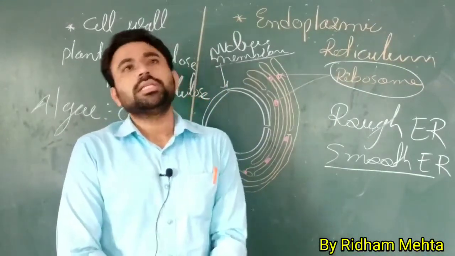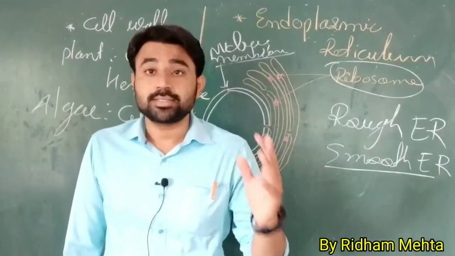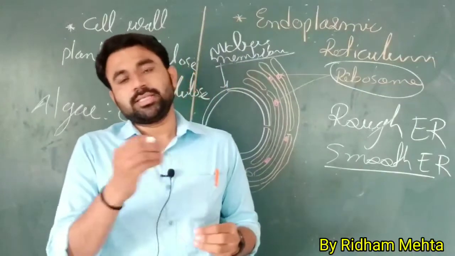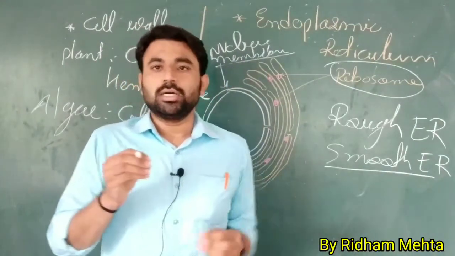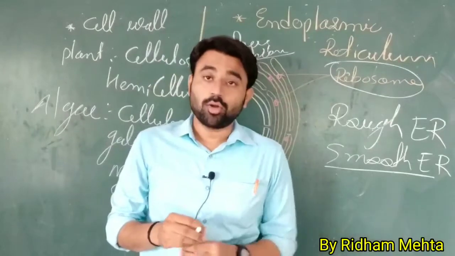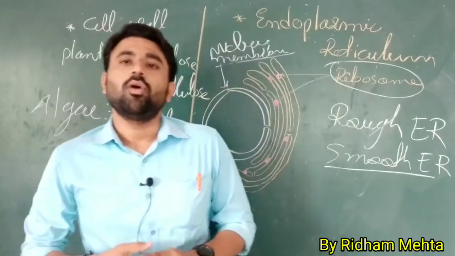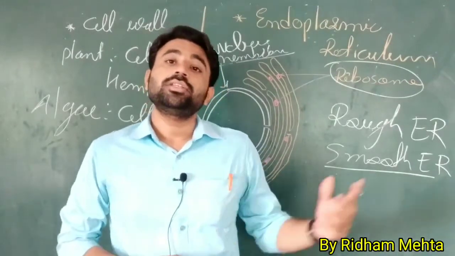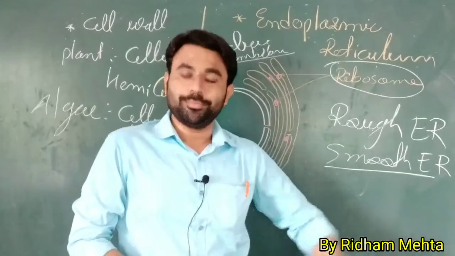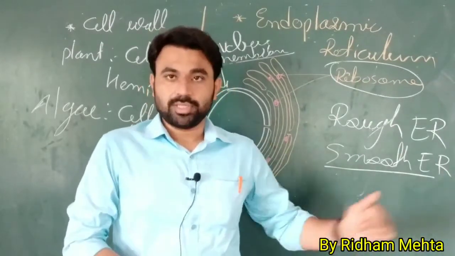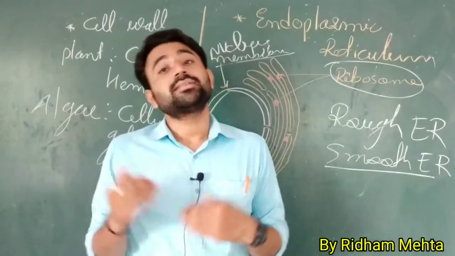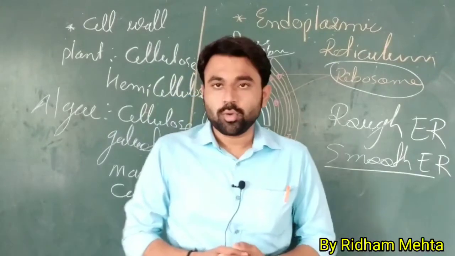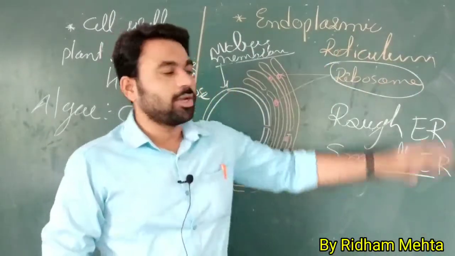The smooth endoplasmic reticulum synthesizes sterols, lipid molecules like steroids and sterols. So cells that secrete sterol or steroid hormones have smooth endoplasmic reticulum, because they synthesize and secrete lipid or steroid hormones. So this is all about the endoplasmic reticulum.